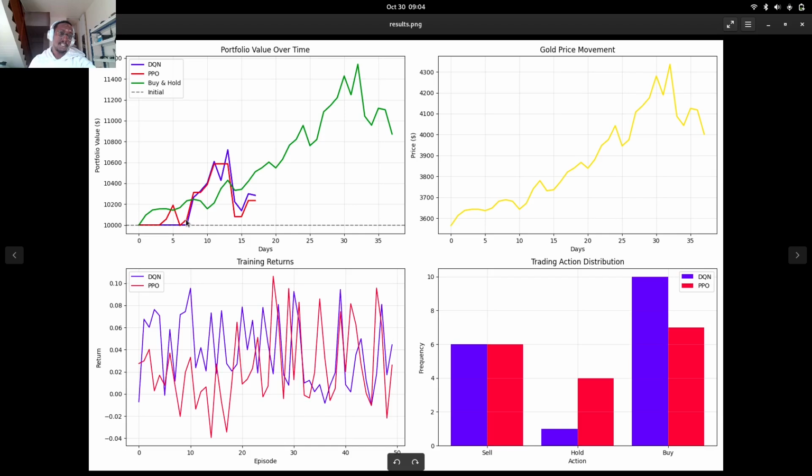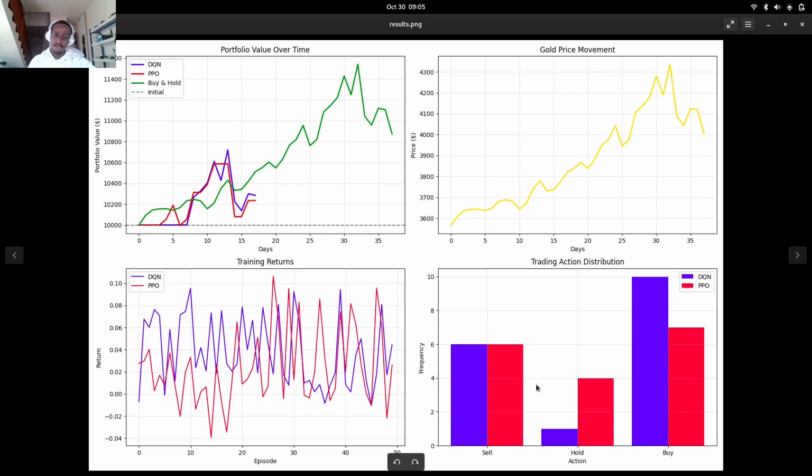But for our agents, the same also happened, but at some point it dipped. 15 days ago it dipped. Part of this could have to do with the fact that maybe our agents are not well trained. In essence, what they are doing is memorizing. They memorized the environment. They didn't learn, they memorized, which is not something that we tend to like in machine learning and AI in general. This can also be validated by the fact that if you look here at the returns versus the episodes, it hasn't stabilized. It's still very erratic.